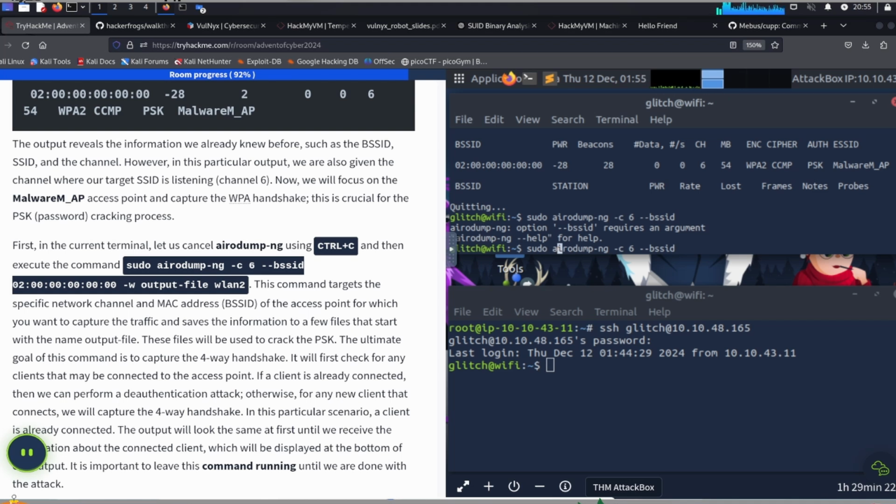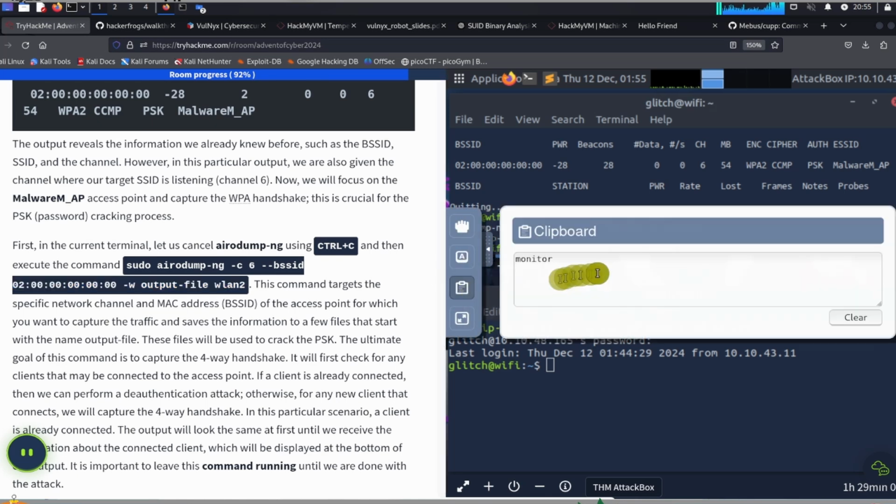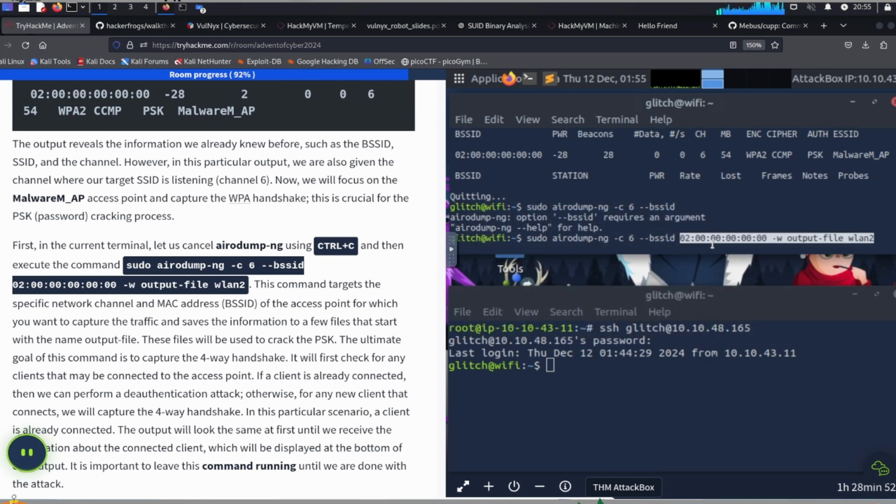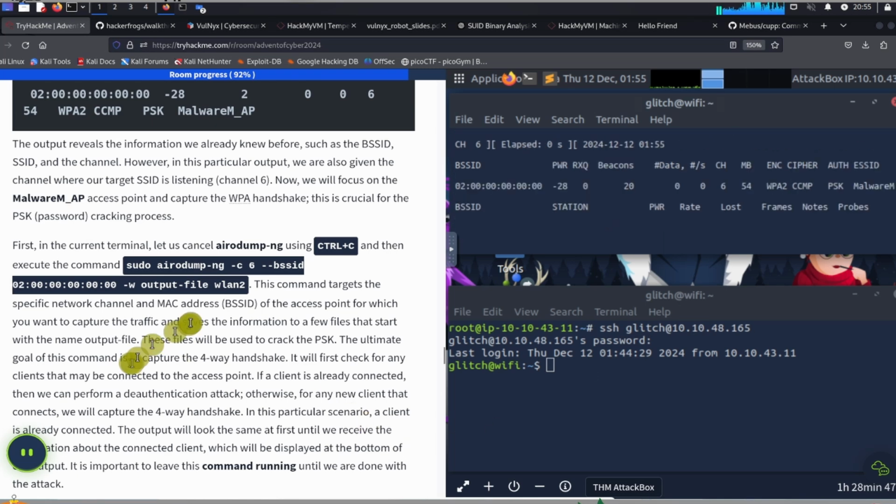Did I make a spelling mistake, a typo? BSSID requires an argument. Oh, okay. I didn't complete the command. So we need this information over here. Right. Okay, let me copy this, and then I'm going to put this in the clipboard, and I'm going to paste it in. Okay. Let's give this command.